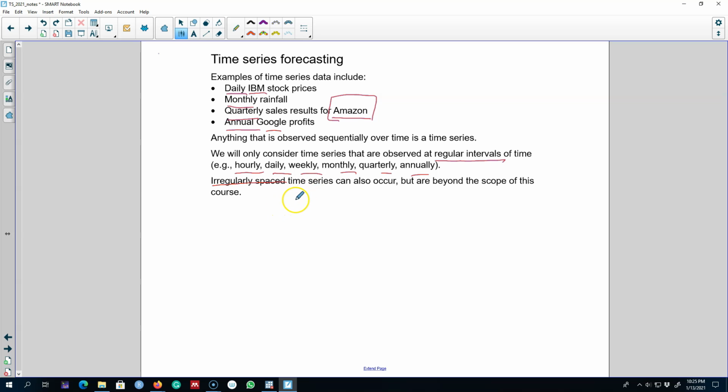Now, it is possible to forecast irregularly spaced time series, but those methods are beyond the scope of this course. I'll not talk about these methods. Rather, my focus will be on these frequencies.